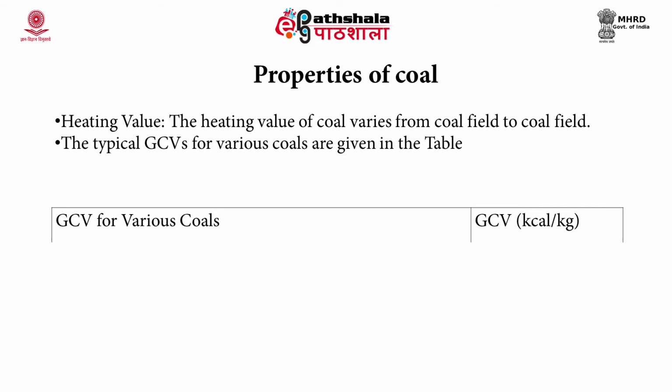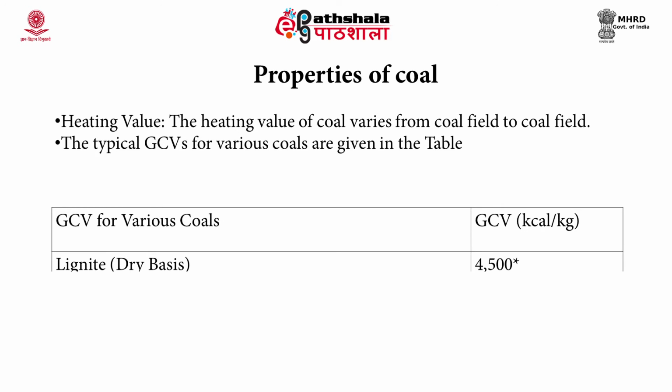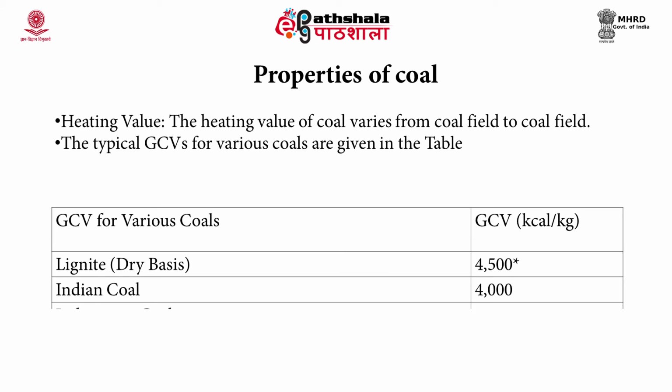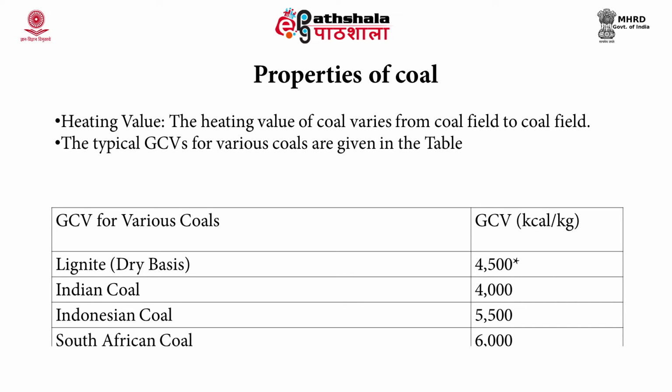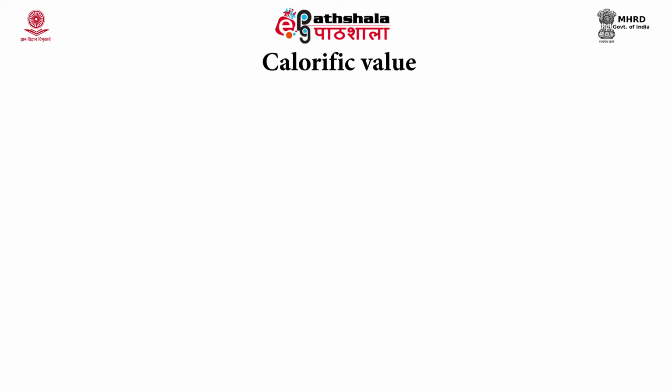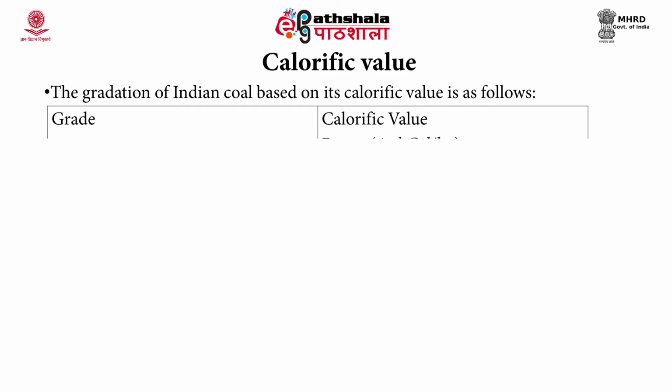You can see in this table the gross calorific value of different coal. You can see Indian coal is around 4000, Indonesian coal it is 5500, South African coal it is 6000. Here the Indian coal is of the less calorific value, or you can say it has a low grade quality. Based on the calorific value, the gradation has been given to Indian coal like A, B, C, D, E, F, G.